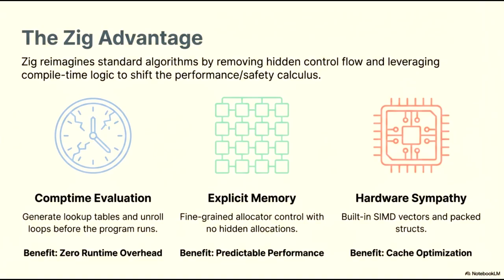Finally, Zig emphasizes hardware sympathy. With native support for built-in SIMD vectors and packed structs, the language is designed to align perfectly with the underlying machine architecture. This synergy results in superior cache optimization, allowing developers to extract maximum efficiency from modern hardware.